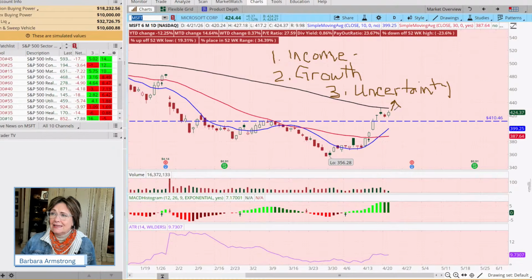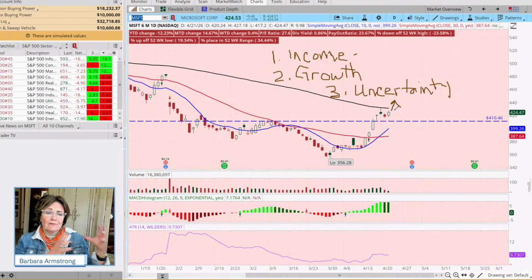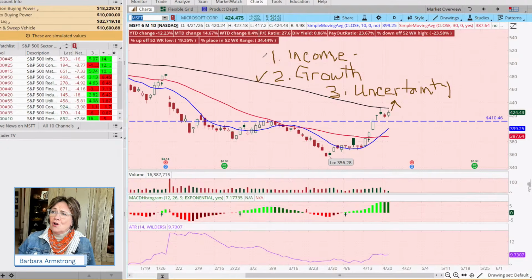Okay, so these are some of the reasons a trader might consider a trade like this. And you might have the majority of your account invested in longer term holdings, and you're going to let those stay the course. But maybe with a part of your portfolio, you'd like to either accelerate your growth or you'd like to generate some income in a way that recognizes and deals with longer term uncertainty.